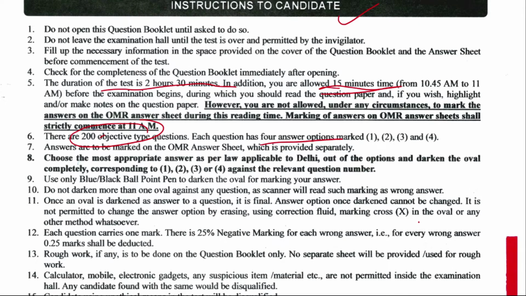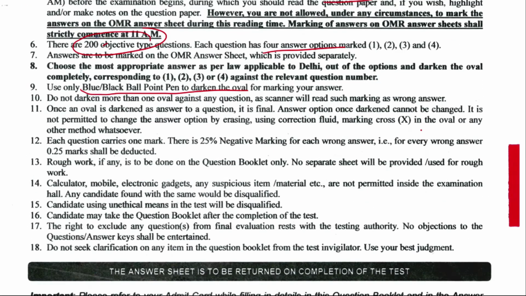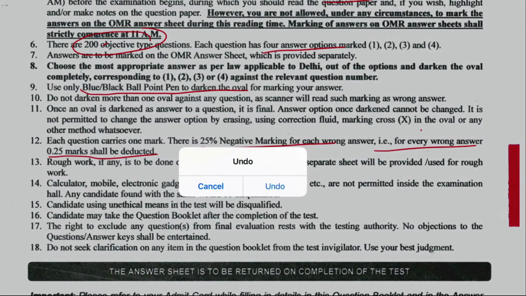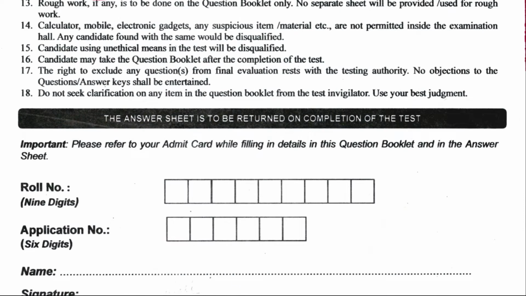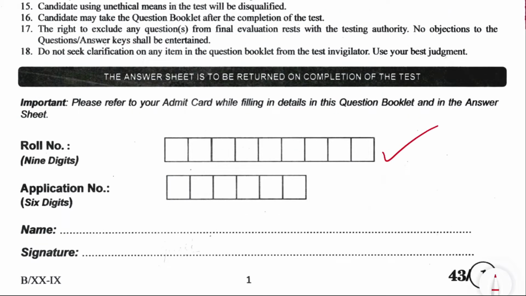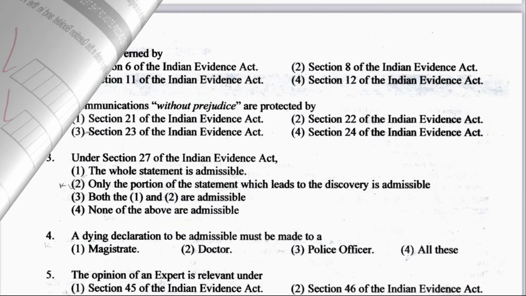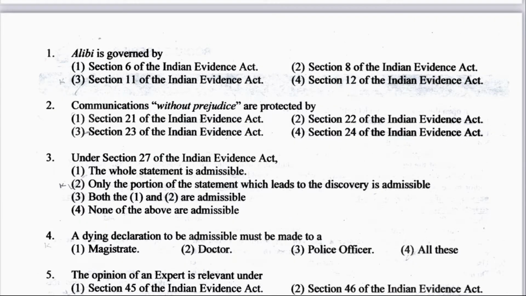4 options will be given, and you are allowed to use only blue and black pen only. An important one is that there will be negative marking of 25%, that is for every wrong answer 0.25 marks will be deducted. And here you will be required to write your roll number, your application number, name and signature. Now, without further ado, let's start the paper.